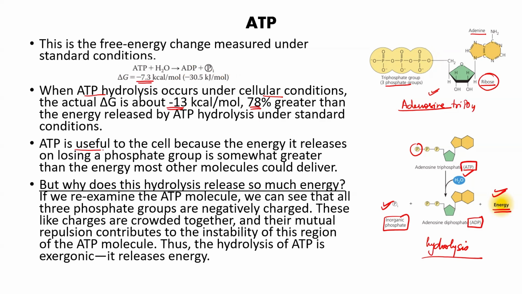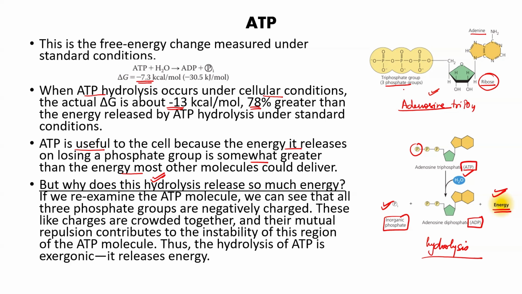Now, why is ATP useful to the cell? Because the energy it releases is somewhat greater than the energy most molecules require for a process to occur. The energy the cell requires for doing some work will be less than what is released by ATP hydrolysis. Now the question comes to mind: how does hydrolysis release so much energy?